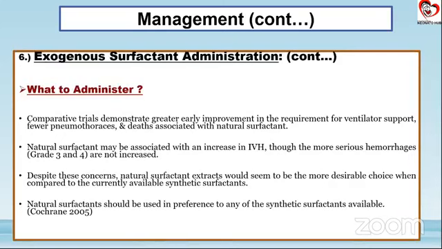Coming on to which surfactant to administer, that is, what are the exogenous surfactants which are available. We basically have two types of surfactant. One is natural and the other ones are synthetic surfactants. Natural surfactants have been shown to be associated with an increased risk of IVH, though it was always grade 1 or 2 IVH.